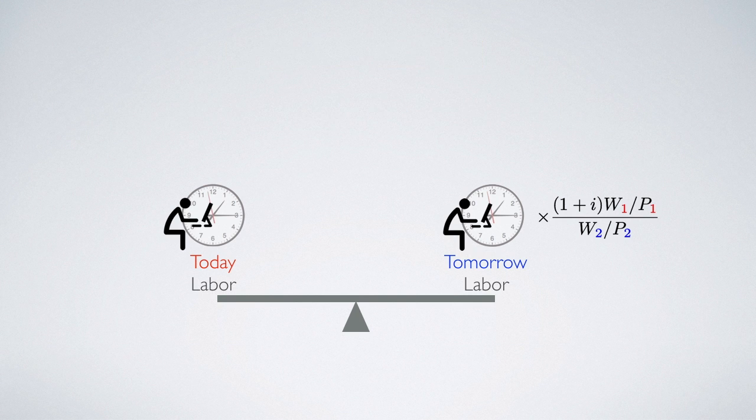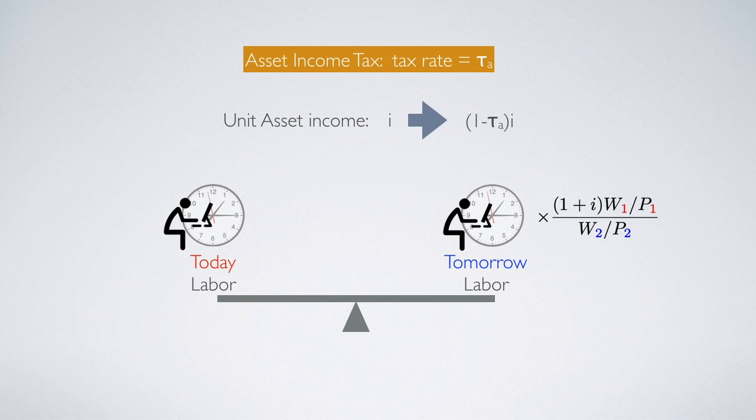The last, we consider asset income tax, and the tax rate is tau A. It would affect the interest rate income from I to 1 minus tau A times I. So it would affect the trade-off value to what we see now.